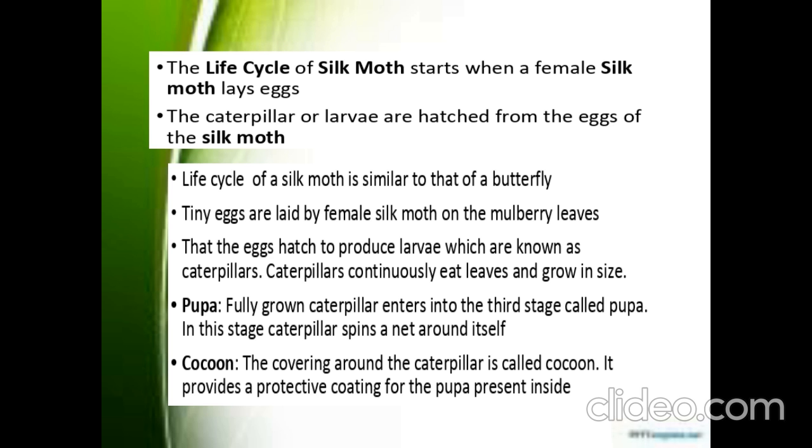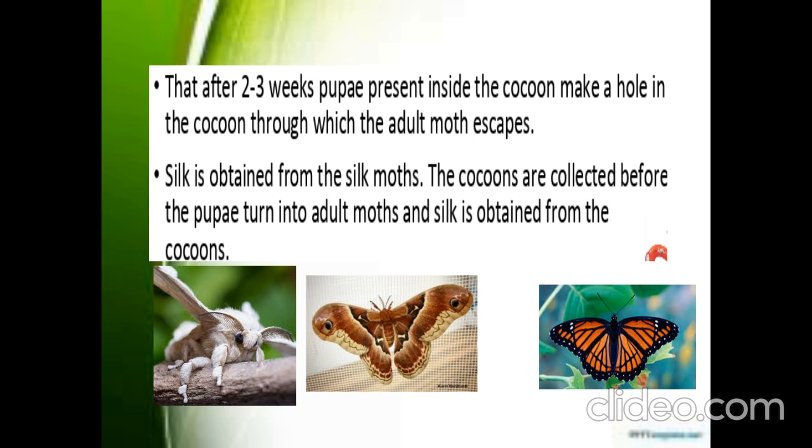Right? So from the cocoons, the adult silk moth will hatch out. Before hatching out, the cocoons will be taken away for the production of silk, right? So in this stage only we can gather the silk thread. Okay, so that's why this insect is named as silk moth.